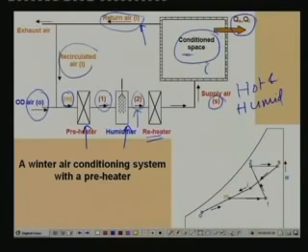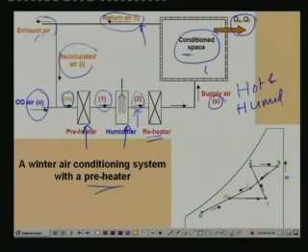Some amount of return air is thrown out. This amount is equal to the outdoor air required for ventilation purposes, and the remaining amount is recirculated. The recirculated air mixes with the outdoor air, and the mixed air again flows through the preheater, humidifier, reheater, etc. The cycle continues. So this is one typical winter air conditioning system which uses a preheater.